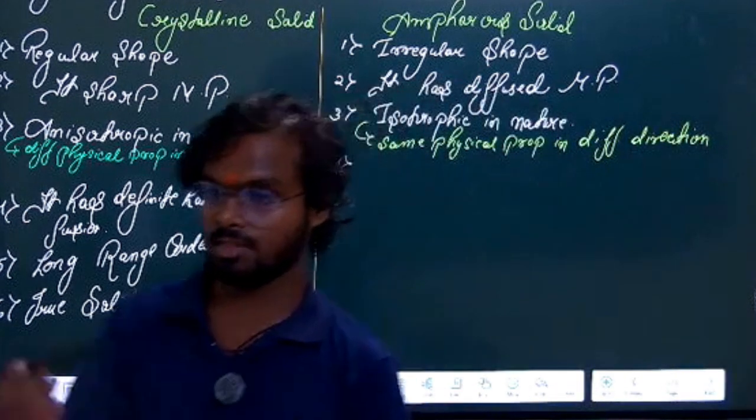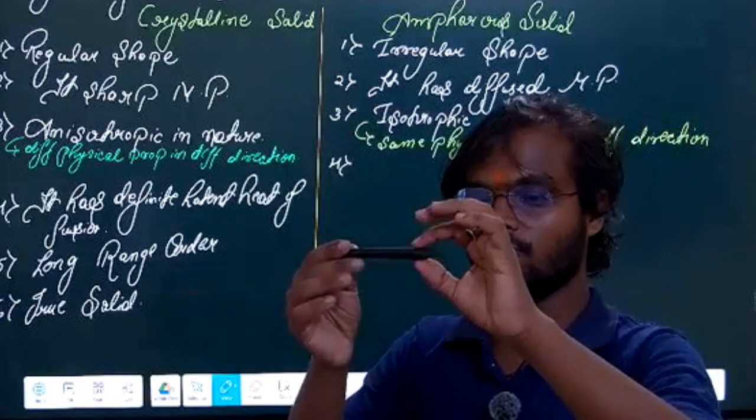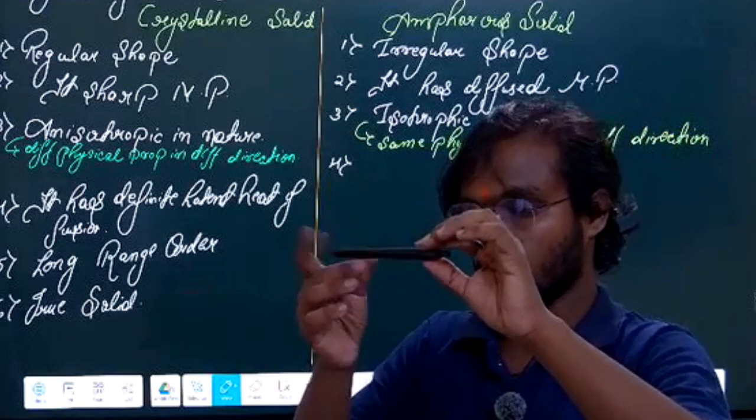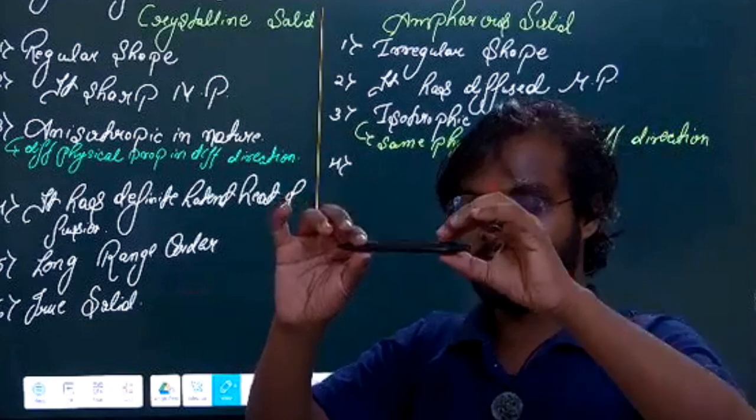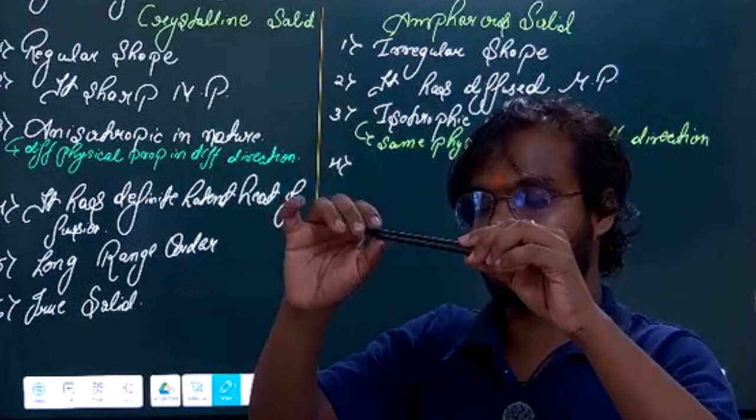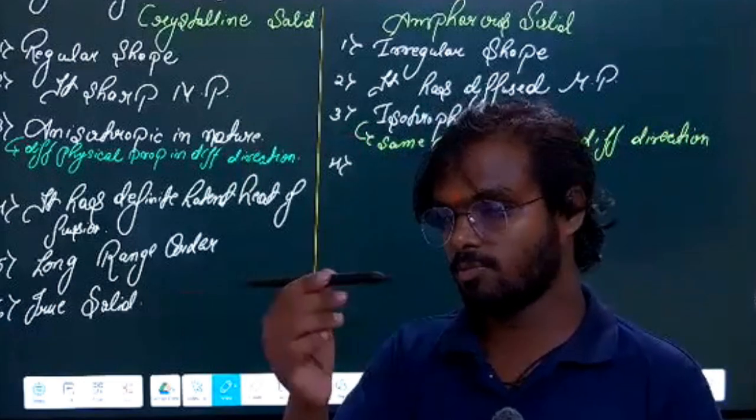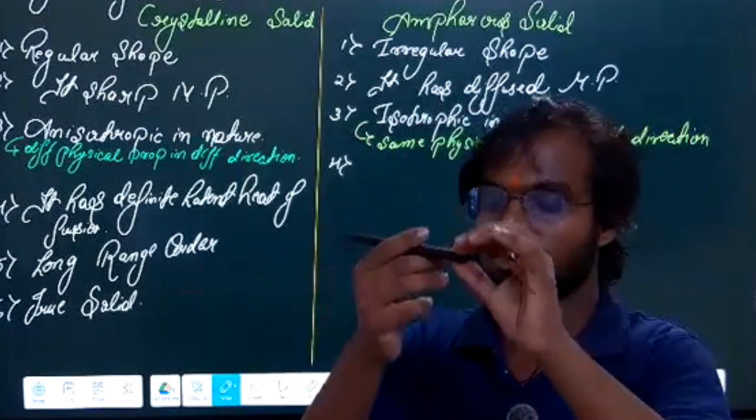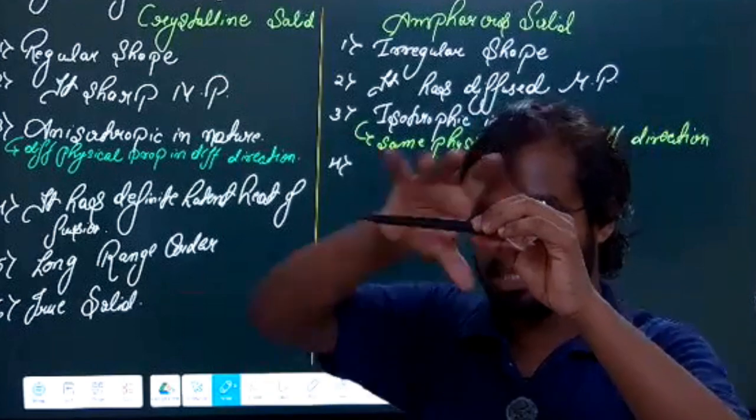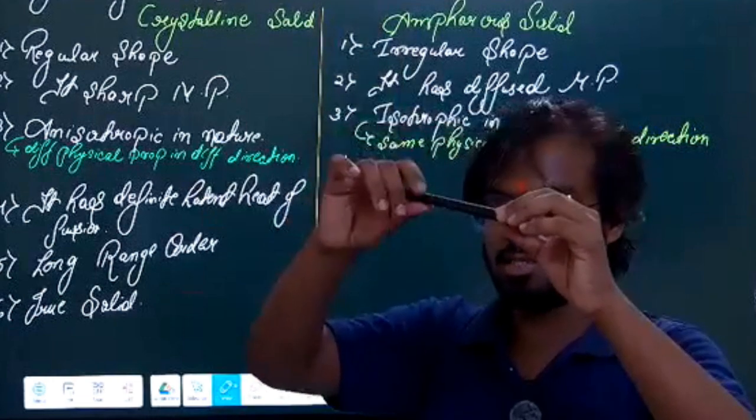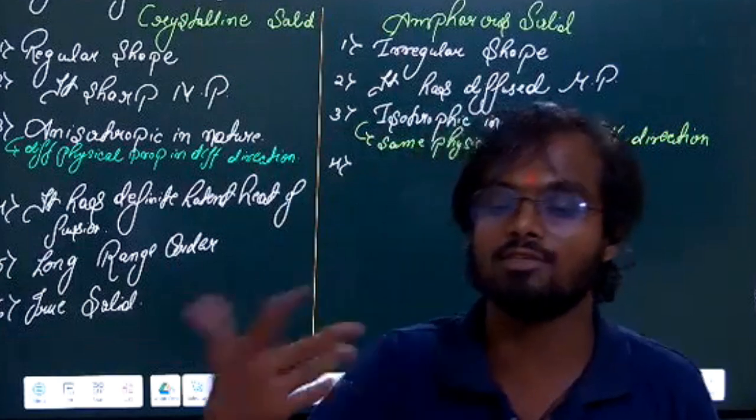For example, I take this, suppose this is a solid. This is a crystalline solid. I measure one of the physical properties here, and then I measure the same property here. Suppose I get some value x here, then here I will get another value y. But if I take an amorphous solid and measure one of the physical properties here and its value is x at this point, I can measure at any other point, say here, and I will get the same value x. That is what you mean by isotropic in nature.